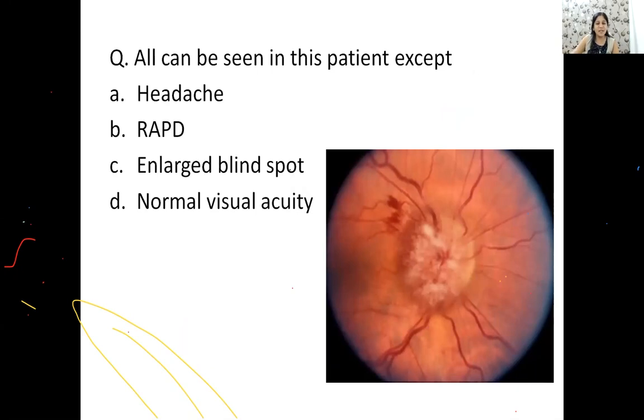Try to answer. देखिए, if you identify this patient has papilledema, what can be seen except? Anji. So in papilledema, what is not seen?